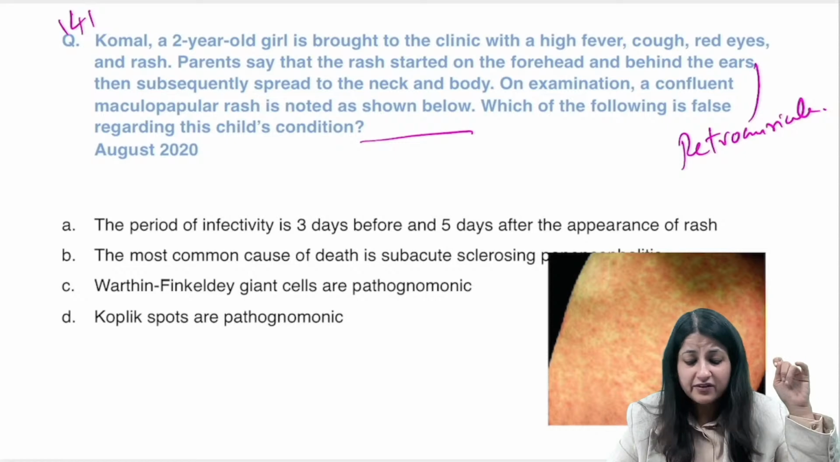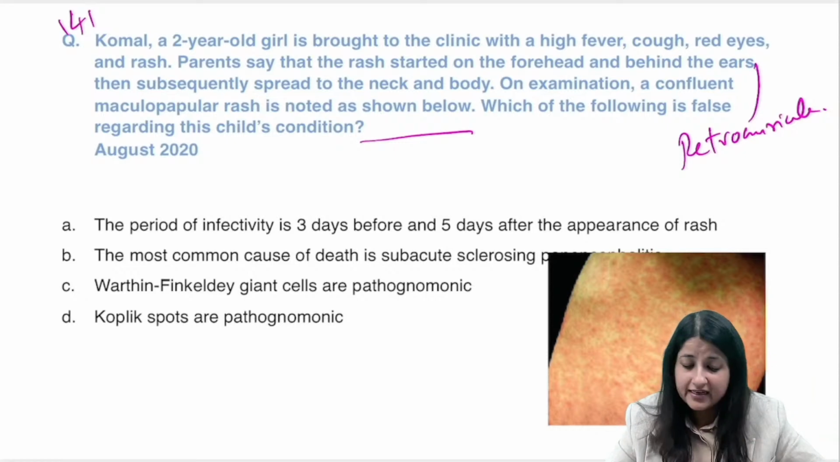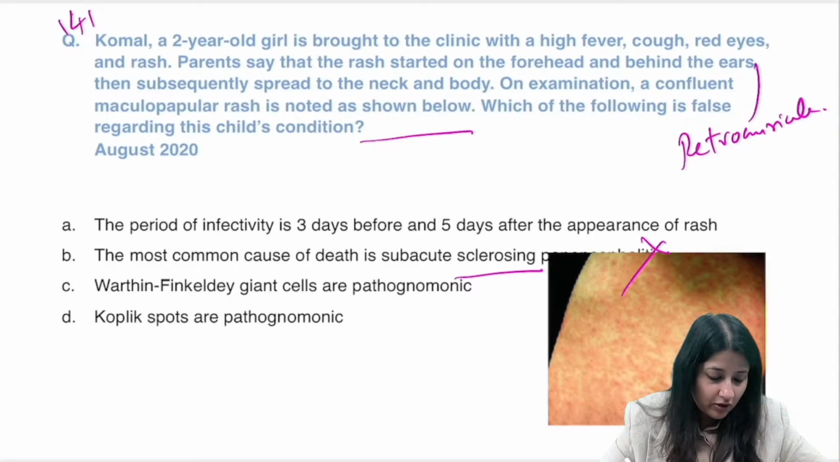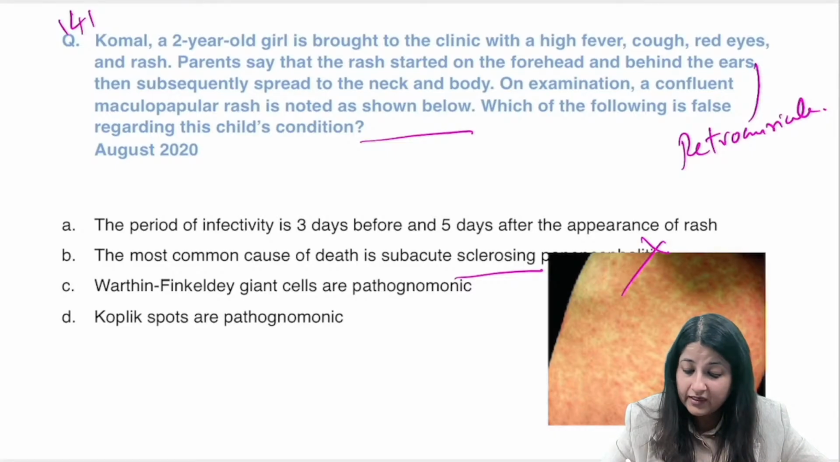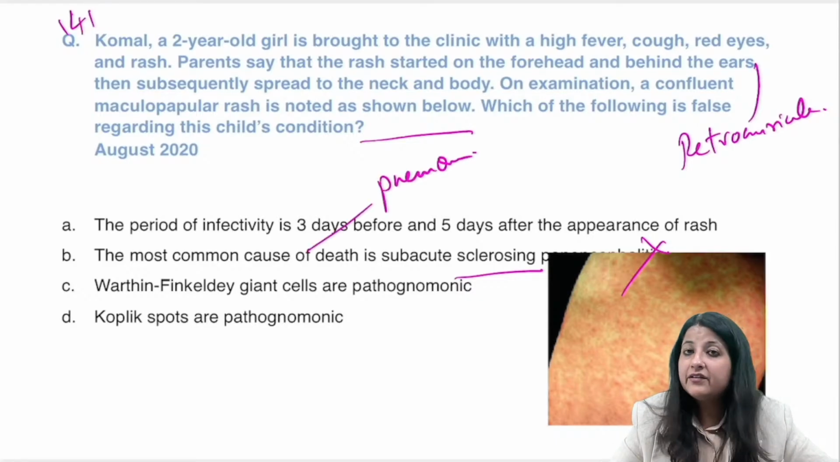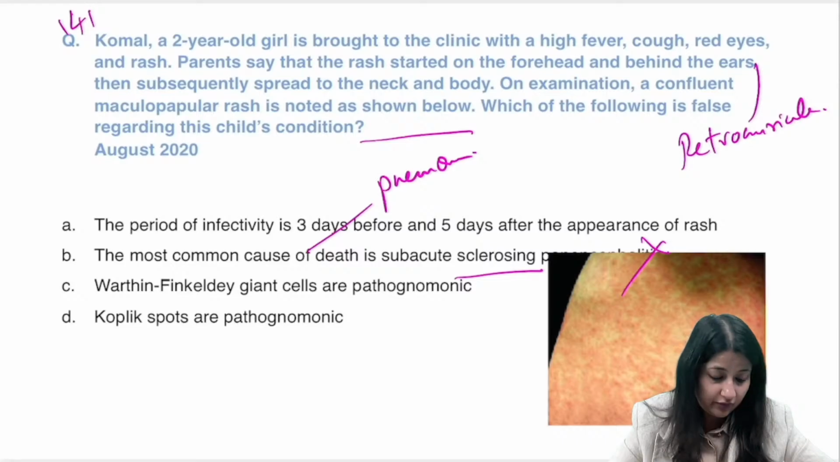The period of infectivity is 3 days before and 5 days. The most common cause of death is subacute. नहीं. सबसे common cause of death subacute sclerosing panencephalitis है. बिल्कुल भी नहीं. Most common cause of death is pneumonia. Period of infectivity is 4 days before and 5 days after. All right. So what is your answer?